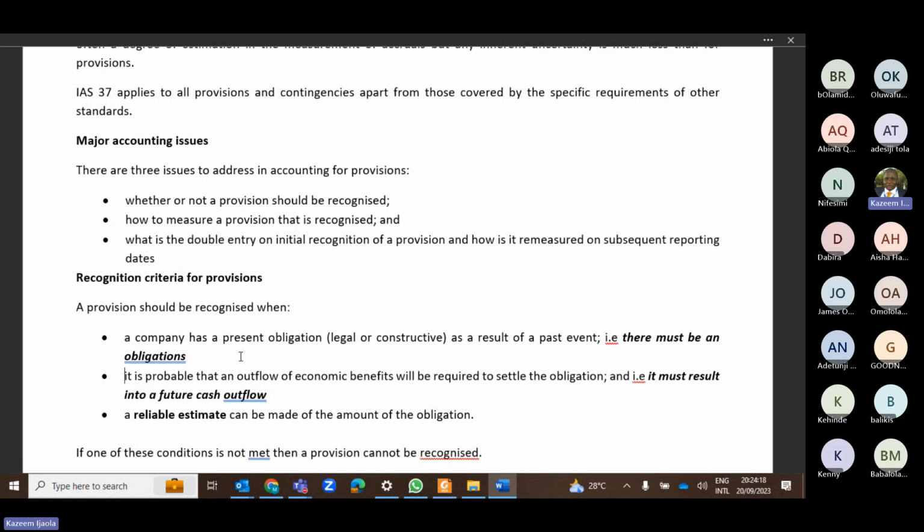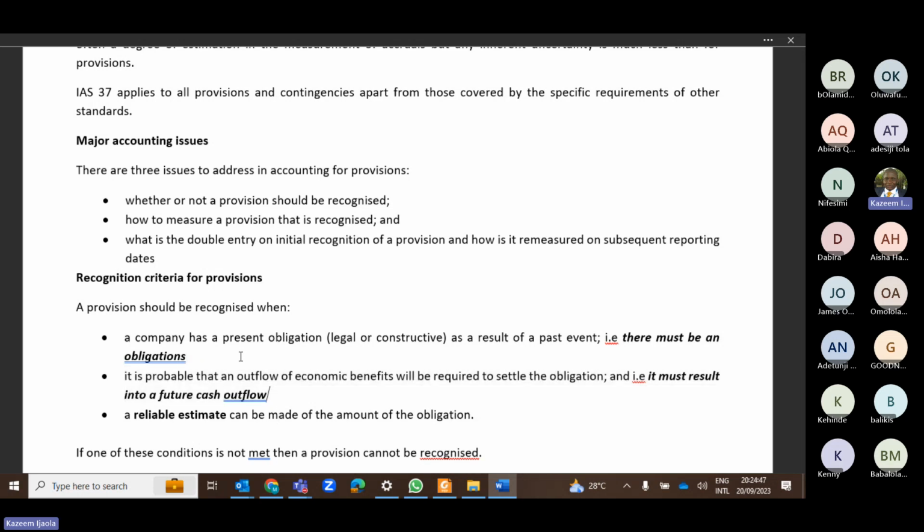So if you want to create a provision and that provision will not result into any future cash outflow, it's not a provision. Don't waste your time. You are just window dressing. So whatever provisions that you want to create must result into a future cash outflow. So that is very, very important. So it is probable that an outflow of economic resources will be required to settle the obligation. That is, it must result into a future cash outflow.